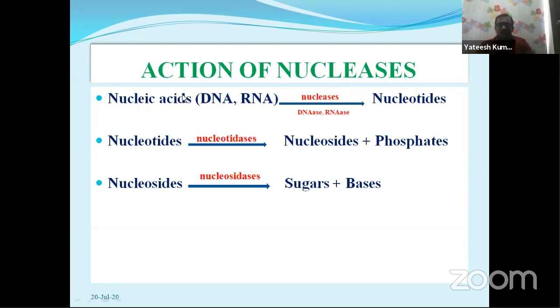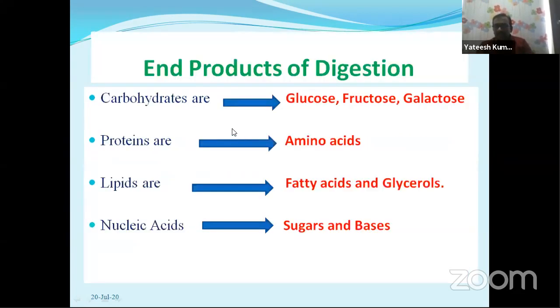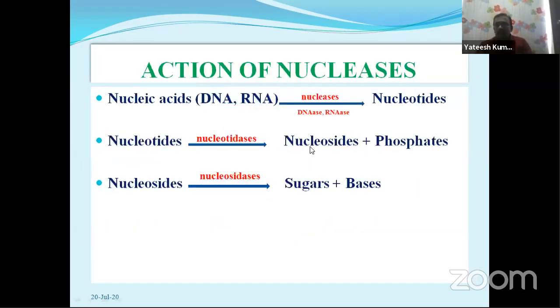Look here, nucleic acids are DNA and RNA. They are converted into nucleotides. These nucleotides, in the presence of nucleotidases, are converted into nucleosides and phosphate. Nucleosides are further converted into sugars and bases in the presence of the nucleosidase enzyme. So sugars and bases are the end products of nucleic acid digestion.